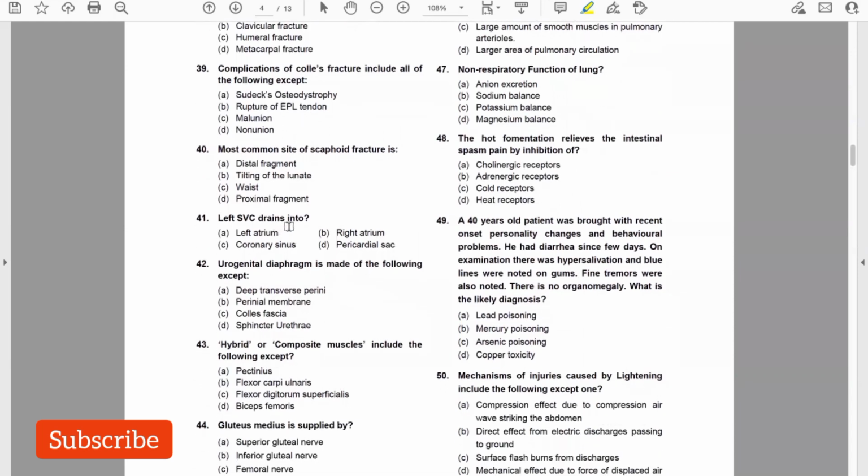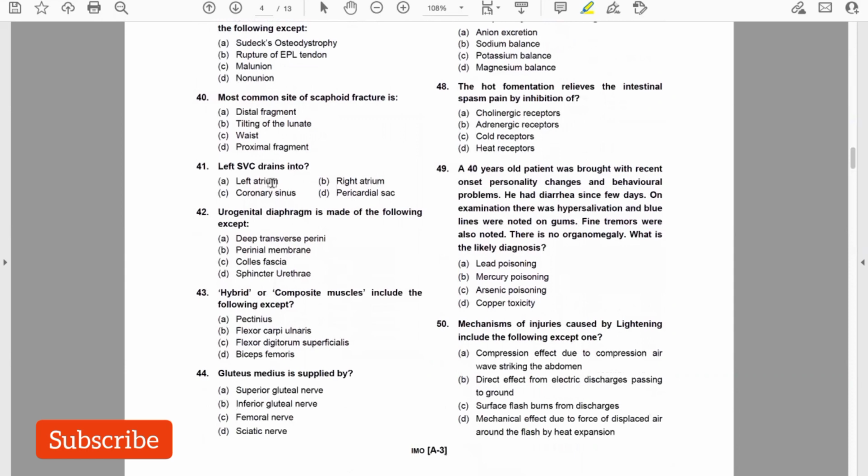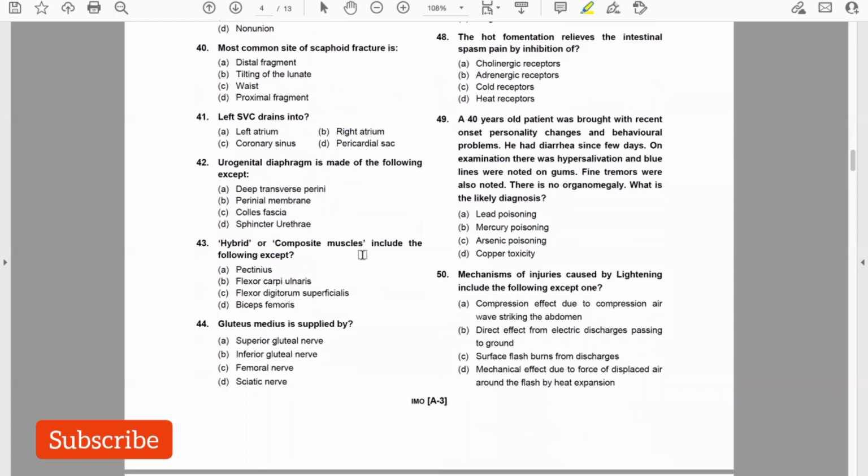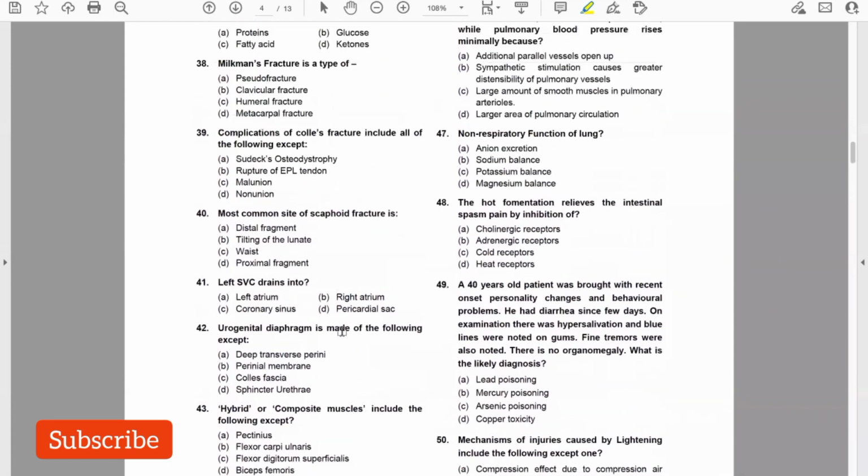Left superior vena cava drains into coronary sinus. Urogenital diaphragm is made of the following except Colles fascia. Hybrid or composite muscles include all of the following except flexor carpi ulnaris. Gluteus medius is supplied by superior gluteal nerve.